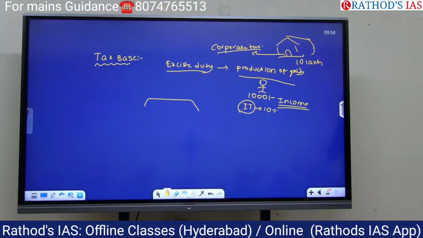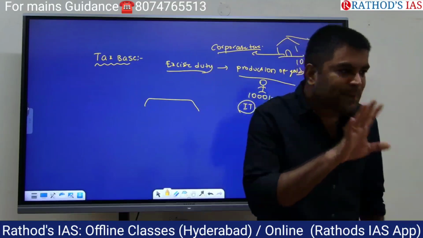If individual earns the income, he pays the tax to the government. That's called income tax, personal income tax. If companies earn the profits, they pay tax to the government. That's called corporate tax. Now tell me, what is the tax base in case of income tax? Say it confidently. Income earned by individual. Now what is the tax base in case of corporate tax? Income earned by company. Are you able to understand? Tax base simply means what gets taxed.